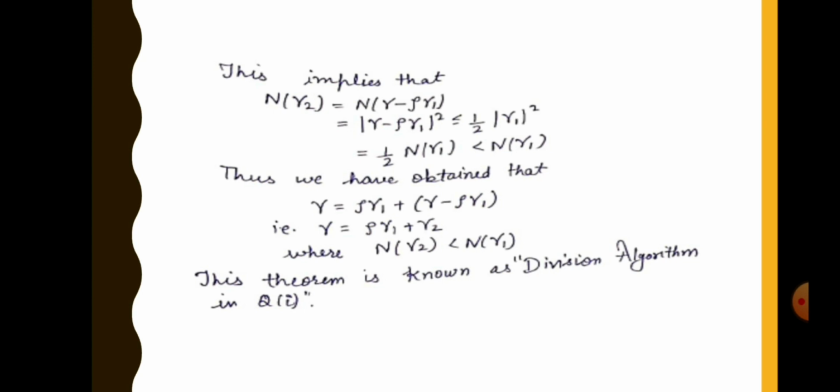This implies that norm of gamma 2 is less than norm of gamma 1. So we have obtained gamma equal to rho gamma 1 plus gamma 2, where norm of gamma 2 is less than norm of gamma 1. This theorem is known as the division algorithm in Gaussian integers. Thank you.